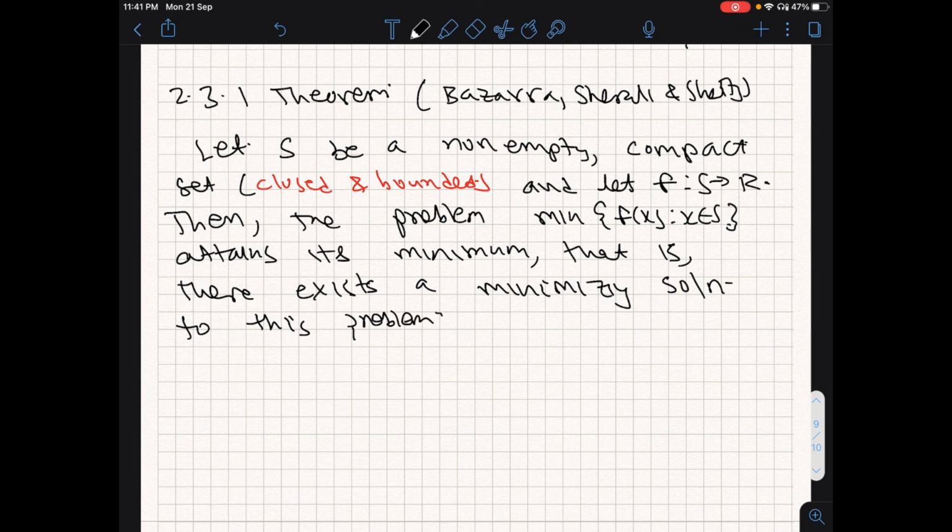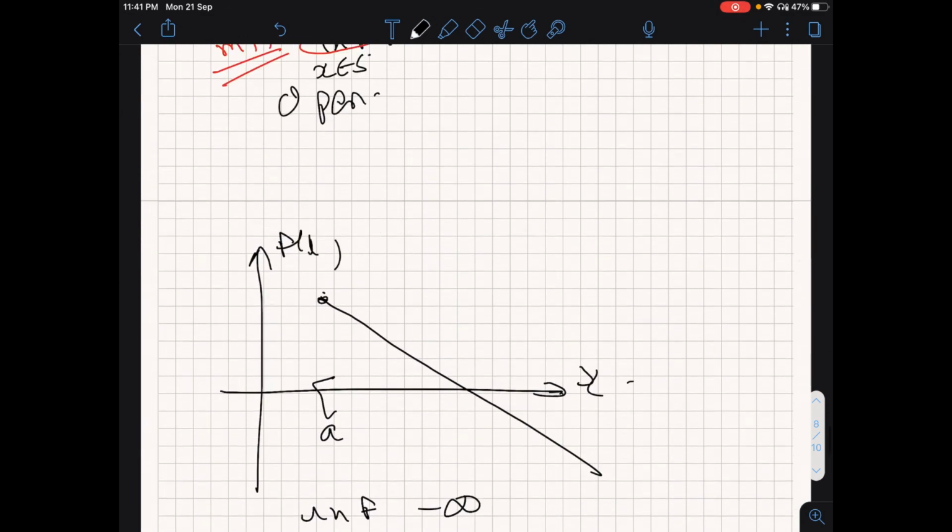This is exactly what the Weierstrass theorem says. So the function is continuous.